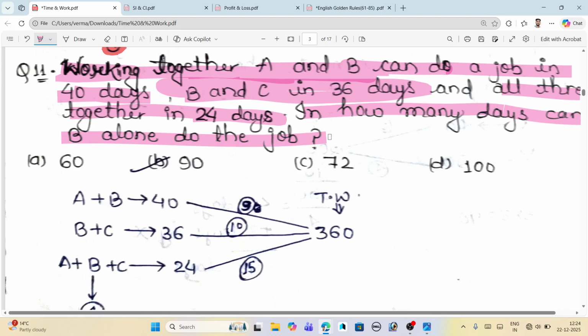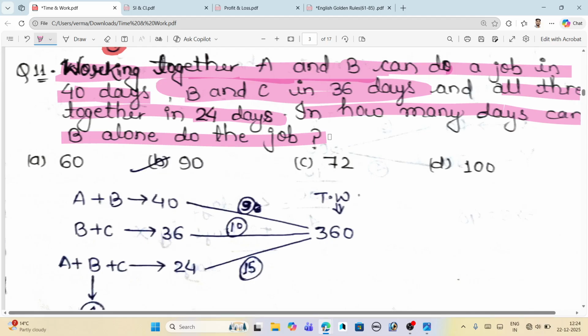The question is that they have given certain numbers of days which are done by A and B or B and C, but the question asks that we have to get the number of days to complete the work done by B only.